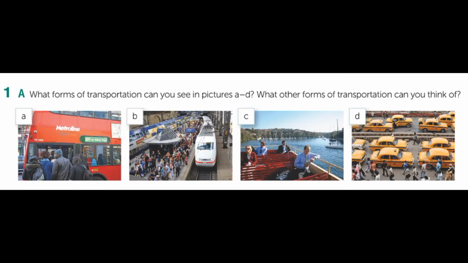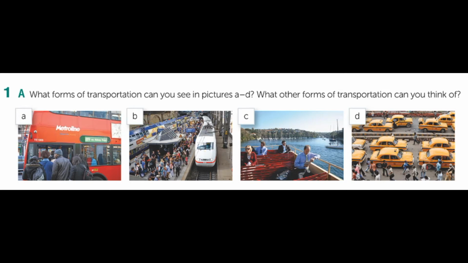We're talking about transportation. And take a look at the pictures. Can you see the forms of transportation here? Let's identify them. Letter A. Which is this means of transportation? Can you see? It's a bus. In letter B, this is a subway or train. In letter C, we use this transportation to cross the river. We use the boat. Here in Amazonas, this is a very popular means of transportation.